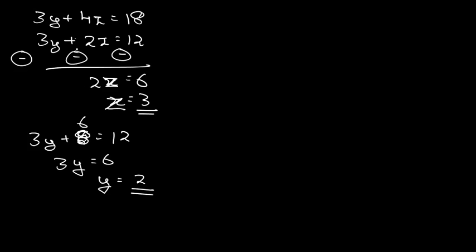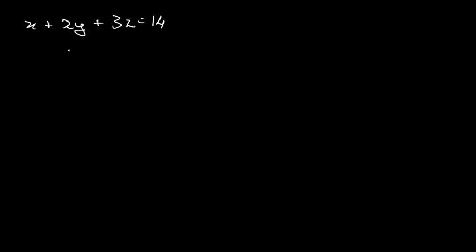The value of y is 2, and the value of z is 3. Just substitute them. We will get x plus 2 into 2, which is 4, plus 3 into 3, which is 9, is equal to 14. So 4 plus 9 is 13, so x will be equal to 1. Okay, we got the values of x, y and z, all three of them.